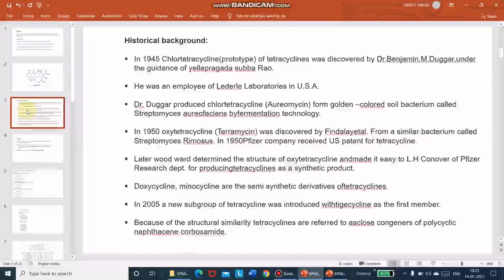These are the names of scientists who discovered this tetracycline, and the discovery was chlorotetracycline as a prototype drug in 1945. He was an employee of Lederle Laboratory in USA. This is a laboratory in USA. And Dr. Duggar produced chlorotetracycline from a golden colored soil bacterium called Streptomyces aureofaciens by fermentation technology.